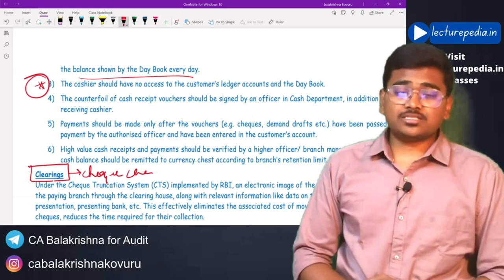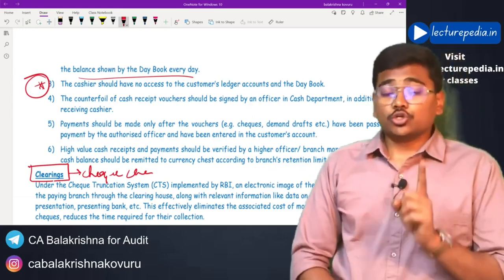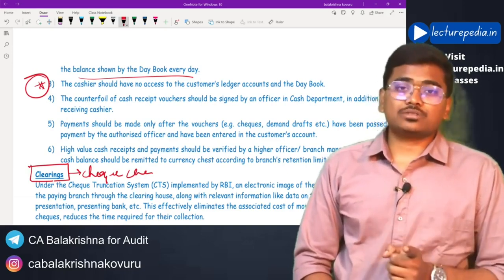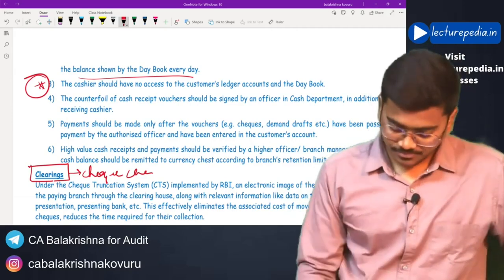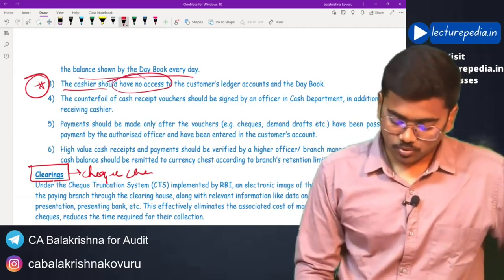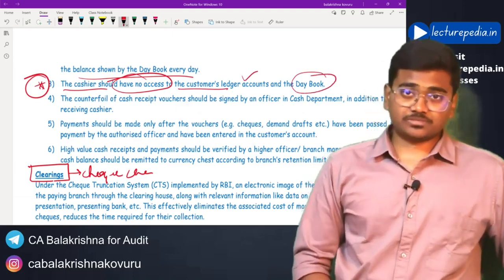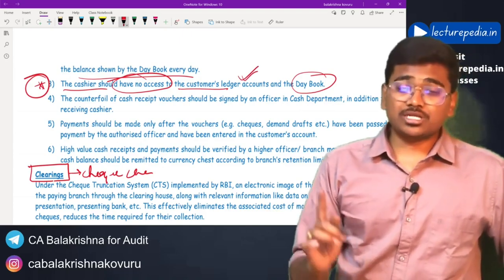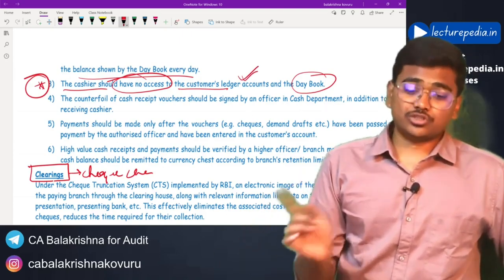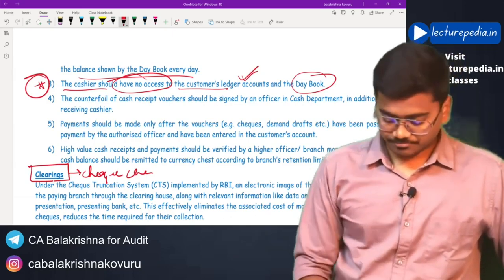So to avoid this, the cashier who has access to physical cash should not be allowed access to the customer's ledger. The cashier should have no access to the customer's ledger account and day book. If he has access to the customer's account, then there is a possibility that he might alter the transactions to cover up the misutilization of the cash that he has performed.